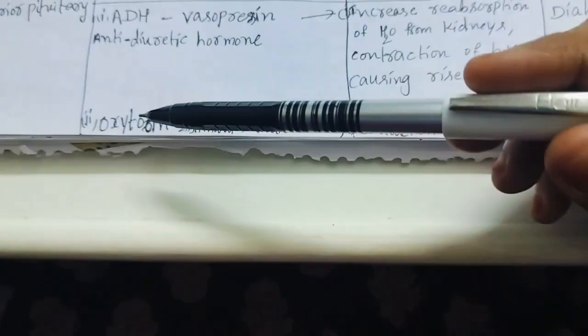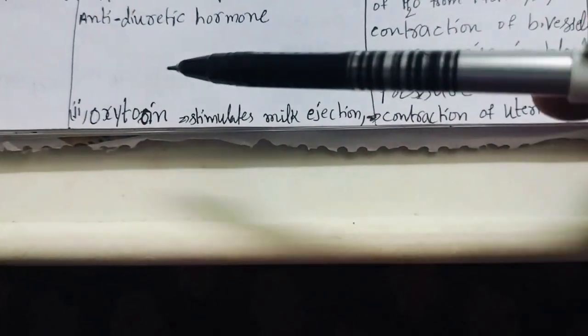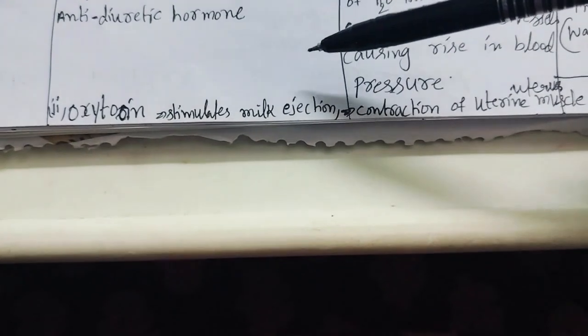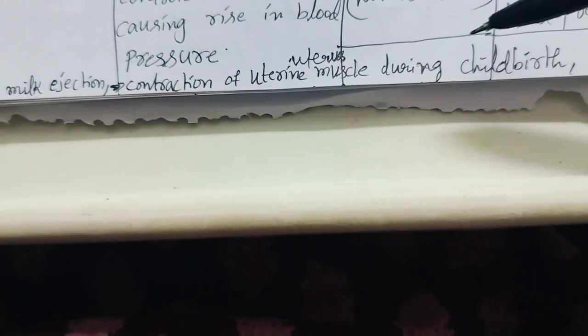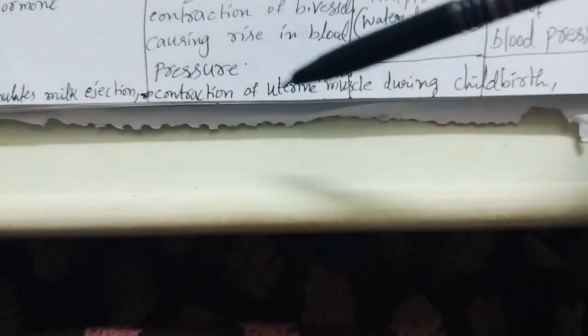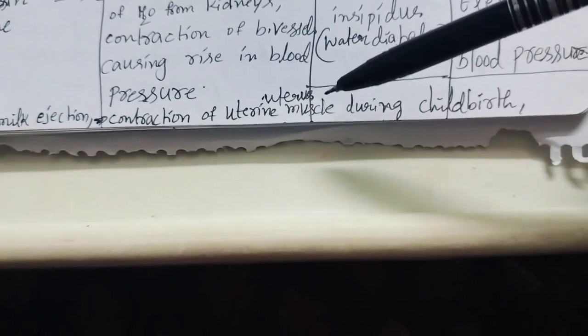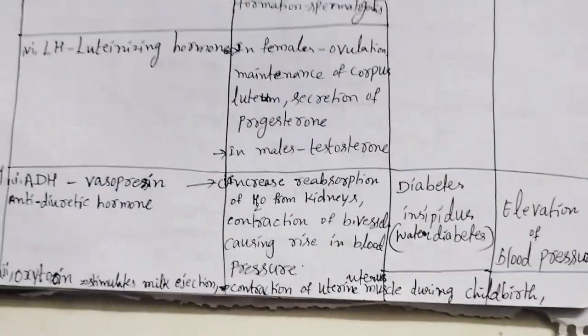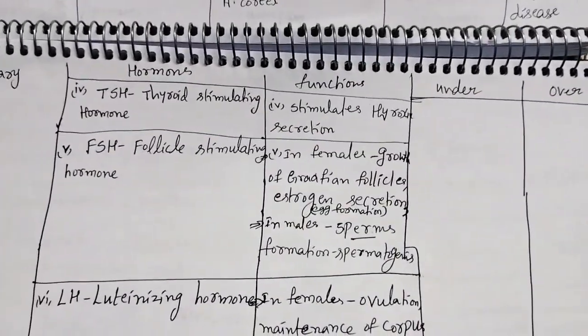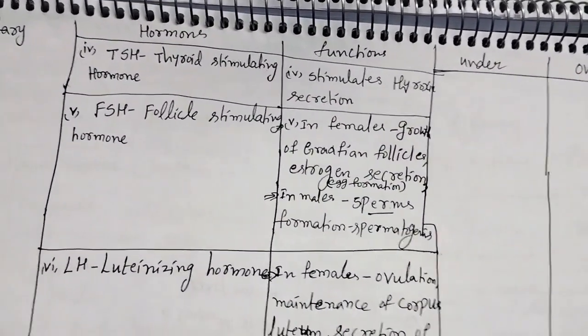Last one, in the posterior pituitary gland, oxytocin. It stimulates milk ejection. What is the function? Contraction of uterus muscles during childbirth. This is very important. Oxytocin causes contraction of the uterus muscle during childbirth. So these are the main functions of the endocrine glands.